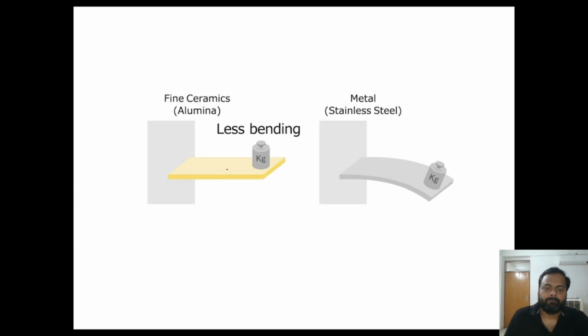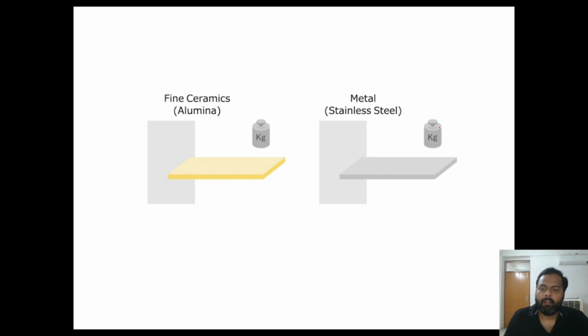You can see this is the alumina of fine ceramic and this is the stainless steel. If we are applying load on stainless steel, there is much more deformation as compared to the fine ceramic. It means fine ceramic is having much higher rigidity compared to the stainless steel. So higher the rigidity, higher will be the resistance. So fine ceramics is having higher rigidity and metal is having lower rigidity.